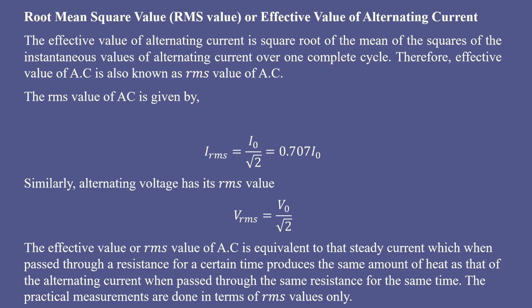Therefore, the RMS value of AC is taken for all the practical measurements. In the laboratory, if you are going to measure the AC, the meter will show the RMS value of that alternating current. It will not show the peak current or the average current.